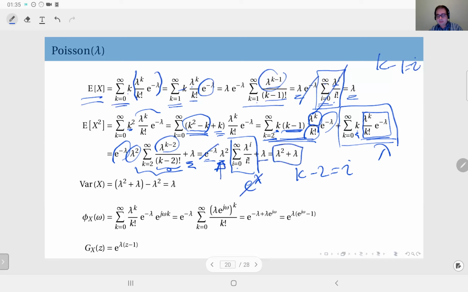So this is the second moment. To obtain the variance, what remains is to subtract from the second moment the square of the mean, and the result is just lambda. So the variance and the expected value of the Poisson distribution are equal in value and equal to lambda.